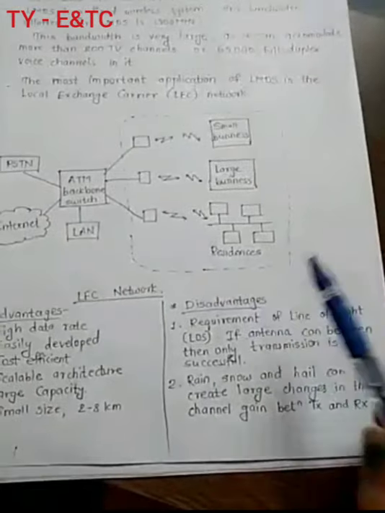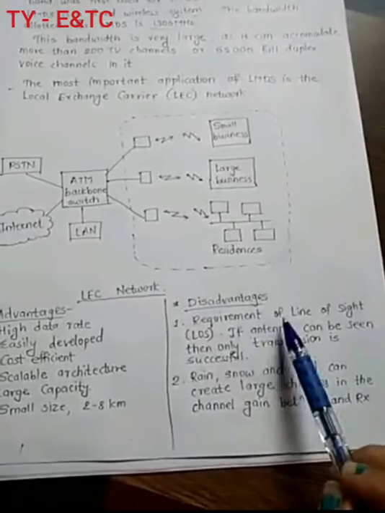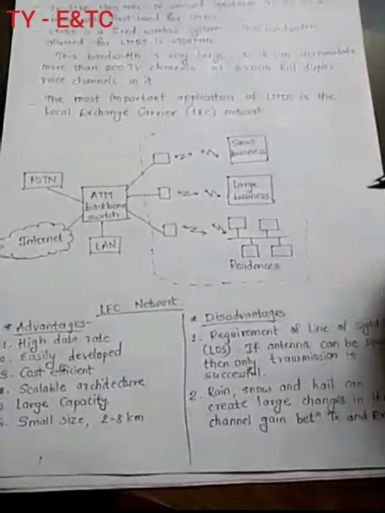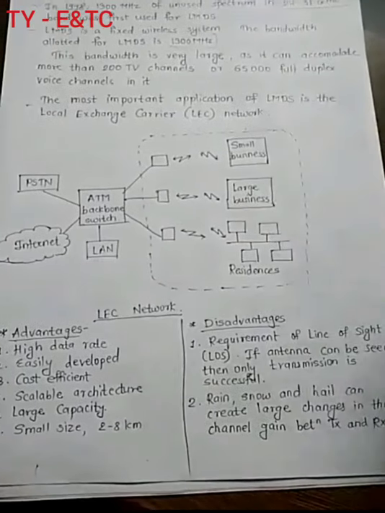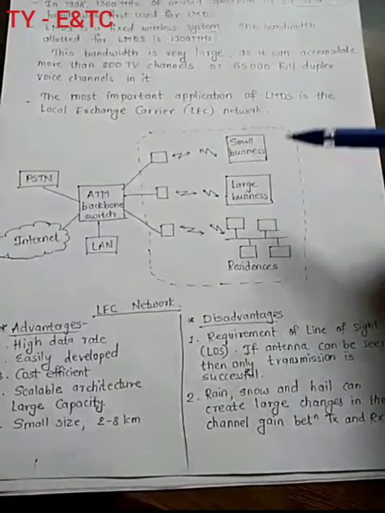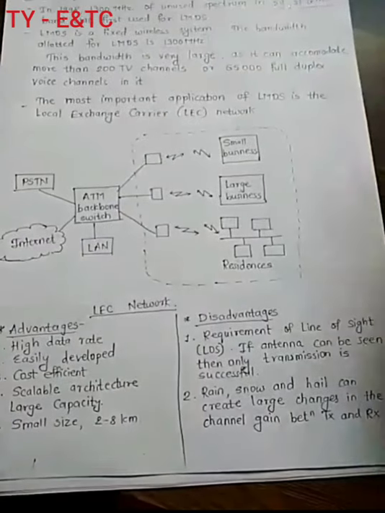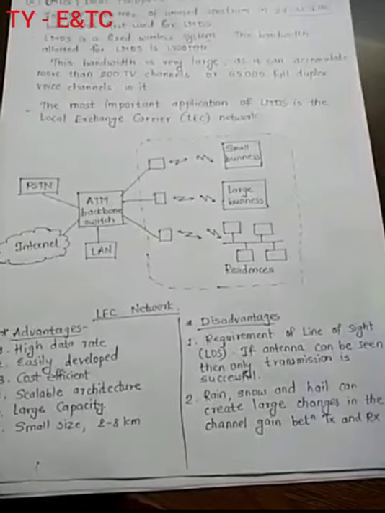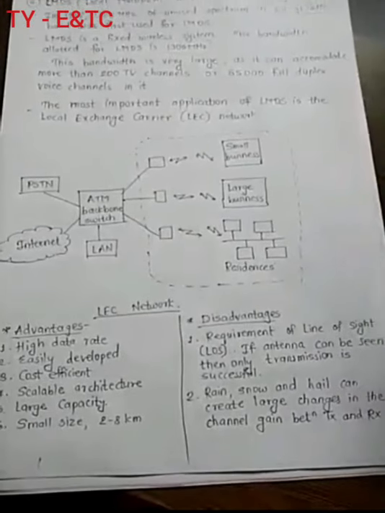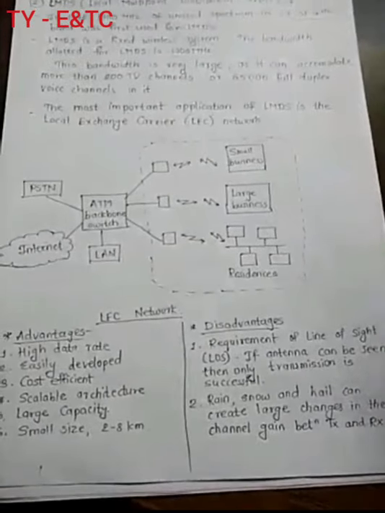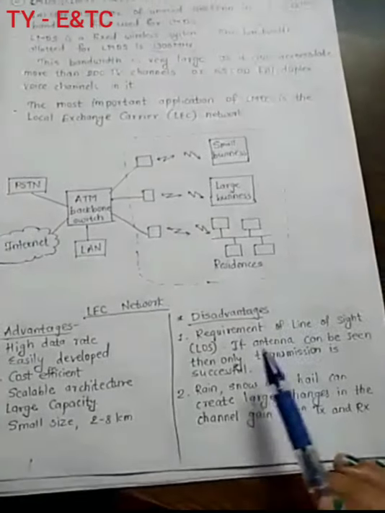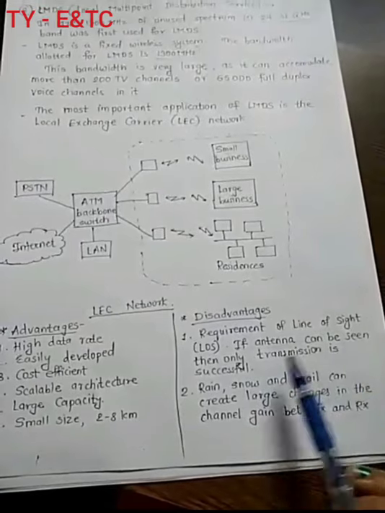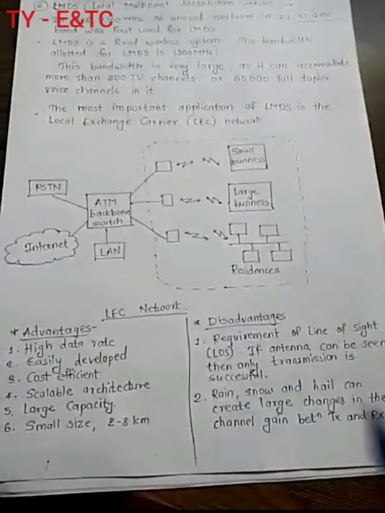Similarly, the disadvantages. Here we have a requirement of line of sight. The largest disadvantage, as I already explained, is that line of sight is compulsory for this kind of network. Without the line of sight, no user can have a connection with another. Every node should be in line of sight with each other. If the antenna can be seen, then only the transmission is successful. That is called line of sight.